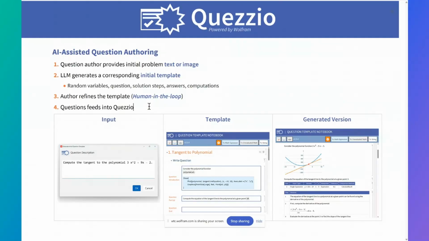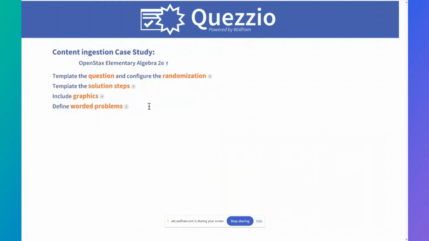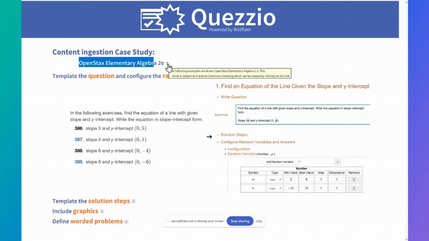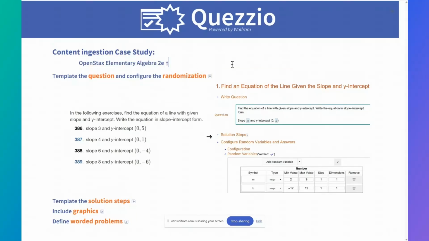But again, it's really important that we don't just allow the LLM to try to do this completely by itself, that we do also have a human there making sure that everything is done the way that we need. So here are a few examples. I feel this helps a lot in understanding what these templates actually do. These examples are taken from the OpenStax book, Elementary Algebra, 2nd edition. This book is under Creative Commons licensing, and if you click on this here, you'll be able to see what the terms of that are.